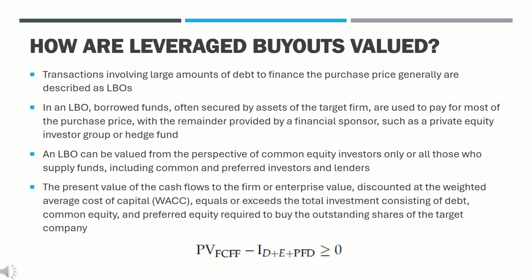However, it is possible for an LBO to make sense to common equity investors but not to other investors, such as pre-LBO debt holders and preferred stockholders. What follows is a discussion of two methods for valuing LBOs. The cost of capital or CC method adjusts future cash flows for changes in the cost of capital as the firm reduces its outstanding debt. The second method, adjusted present value, APV, sums the value of the firm without debt plus the value of future tax savings resulting from the tax deductibility of interest.